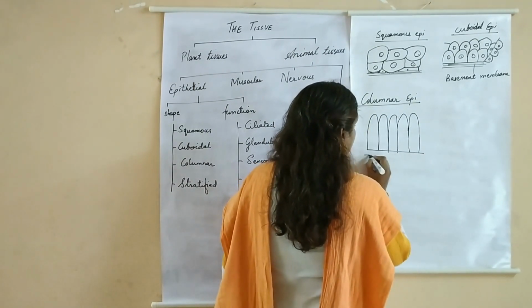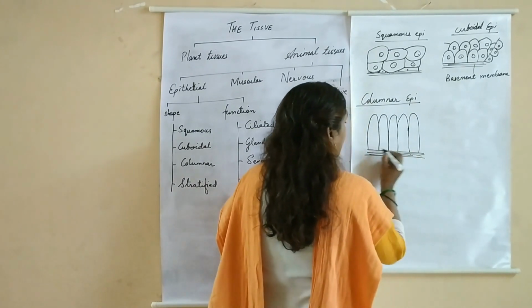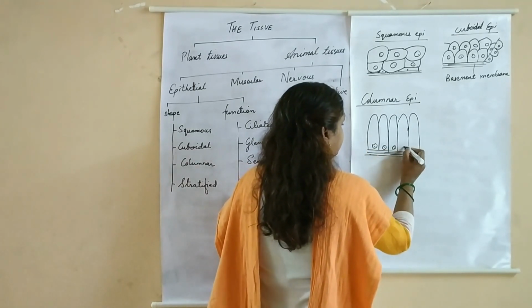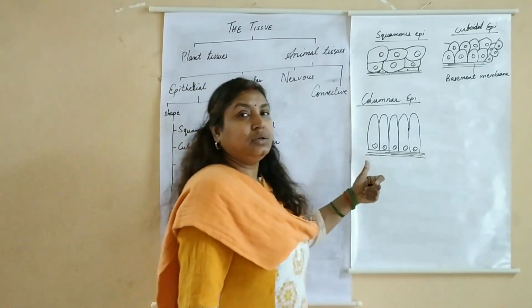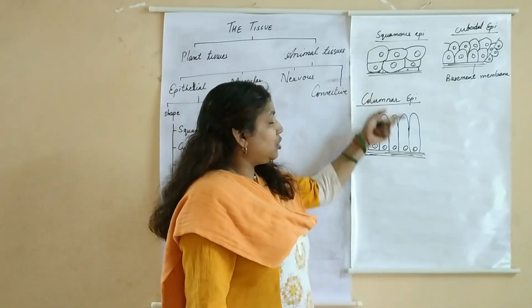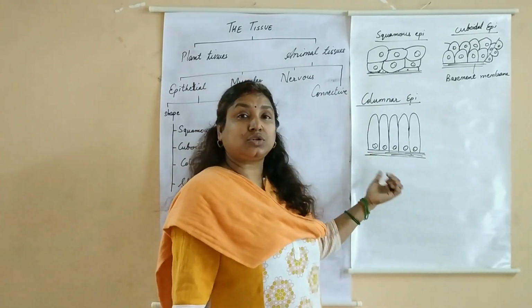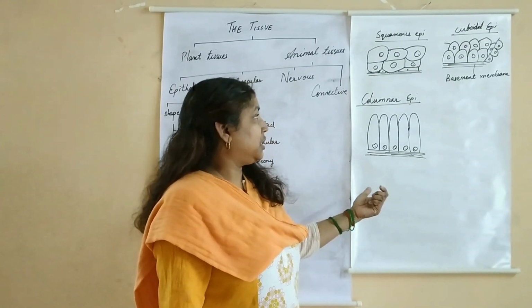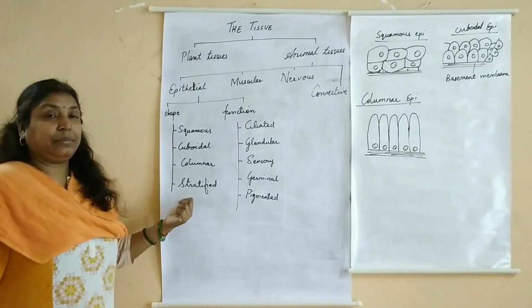They are also attached to the basement membrane, and the nucleus is present at the base. Now since they are elongated cells, they are present in the gastrointestinal tract, that is your stomach and intestine. Coming to stratified epithelial cells.